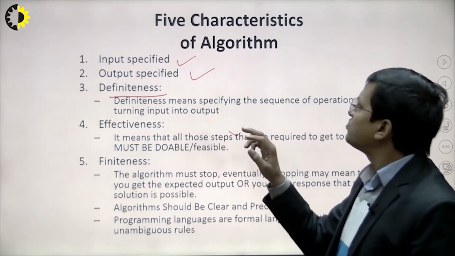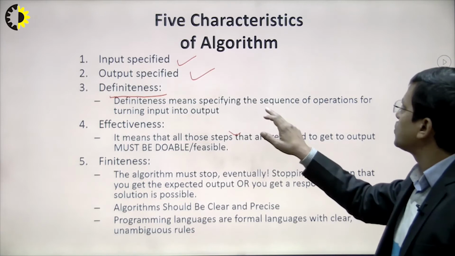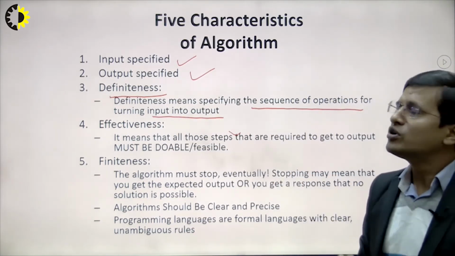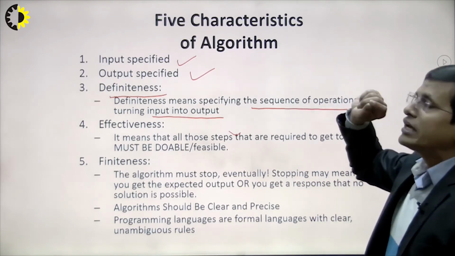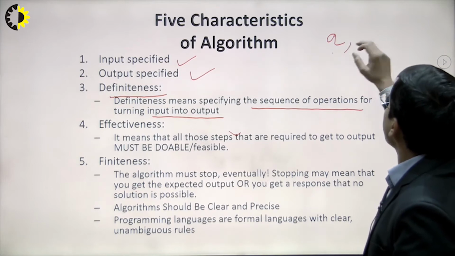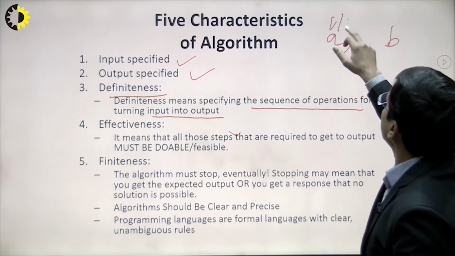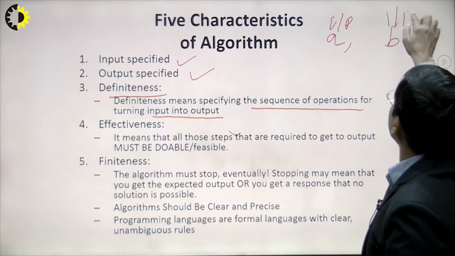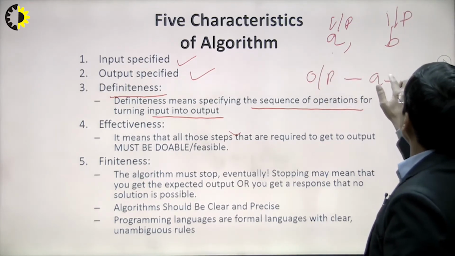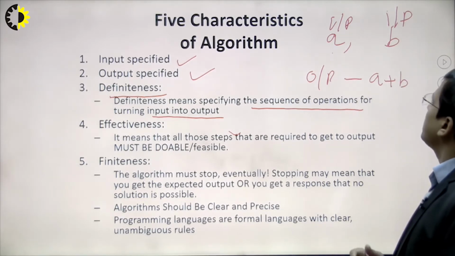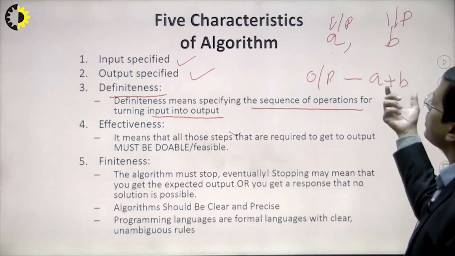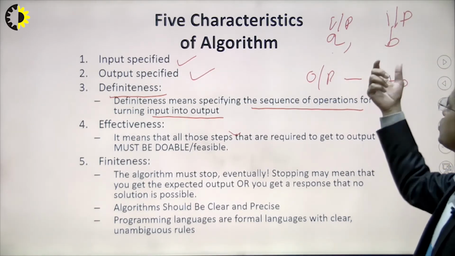Definiteness means we are trying to find the sequence of operations to get from input to output. Let me take an example to understand that. Suppose I take the addition of two numbers. The inputs are a and b, and my output is a plus b. So we have some input that is specified and an output that is already specified, which gives the addition of these two numbers.